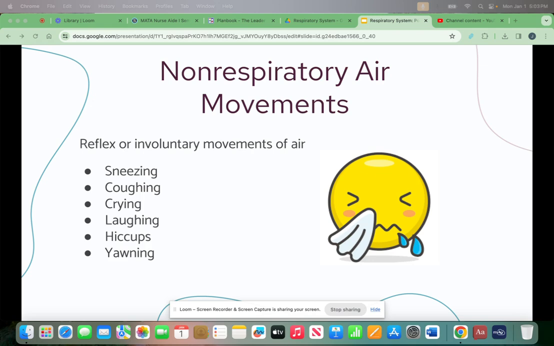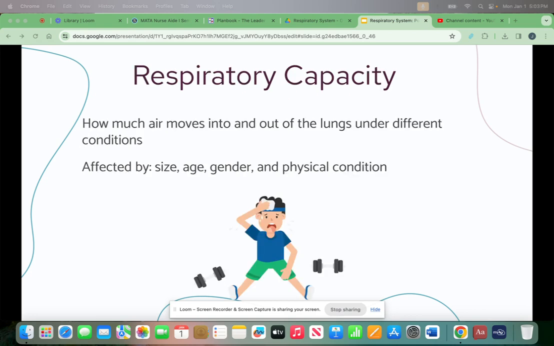Some non-respiratory air movements are reflex or involuntary movements of air. They include sneezing, coughing, crying, laughing, hiccups, and yawning. Respiratory capacity is how much air moves into and out of the lungs under different conditions. It's affected by size, age, gender, and physical condition.